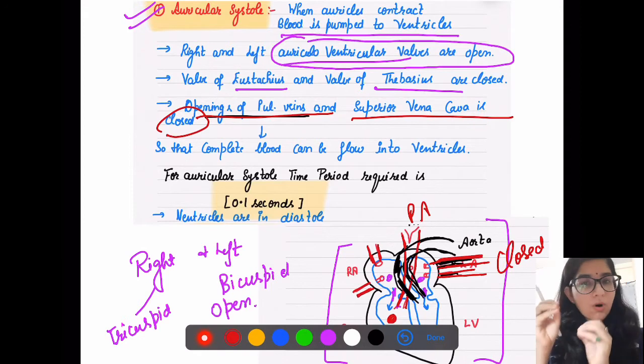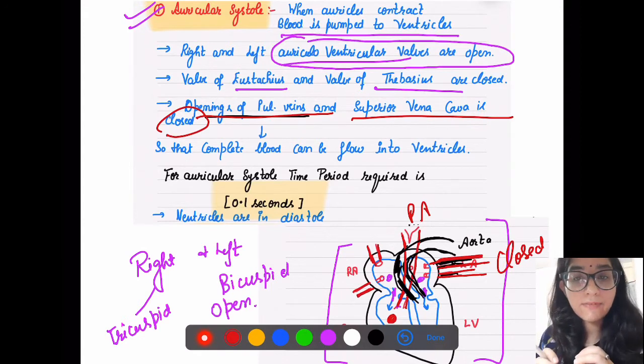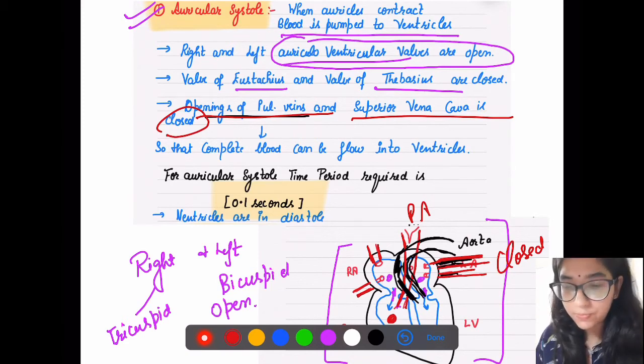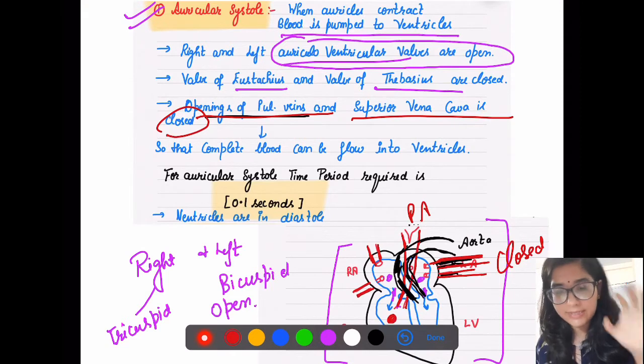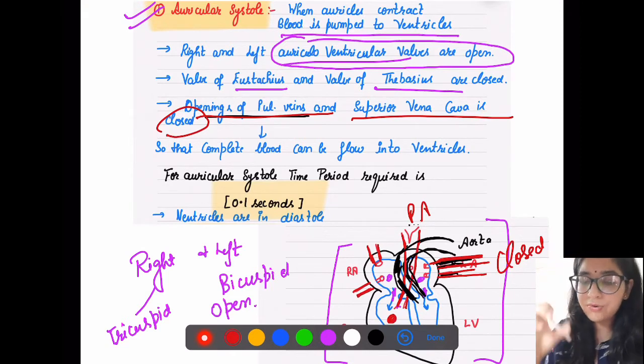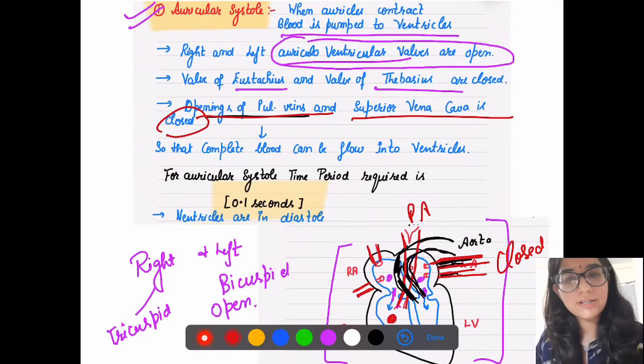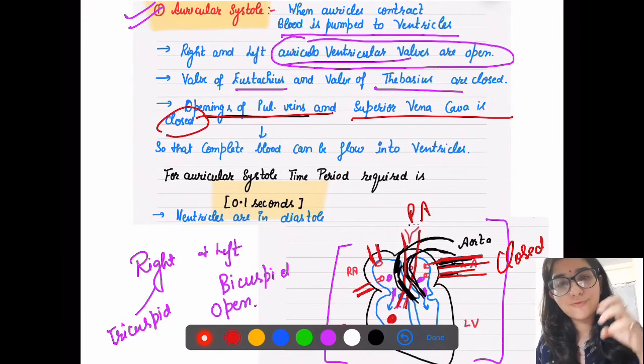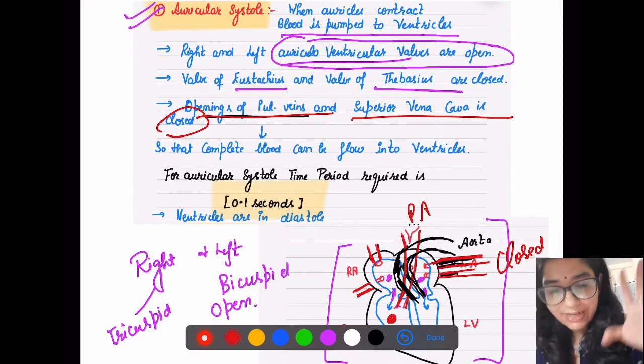Coronary sinus और जो inferior vena cava में valve हैं, they will be closed, as well as your pulmonary veins and superior vena cava, they will be automatically closed. So complete blood is now ready to flow into ventricles. So complete blood is flowing into ventricles.